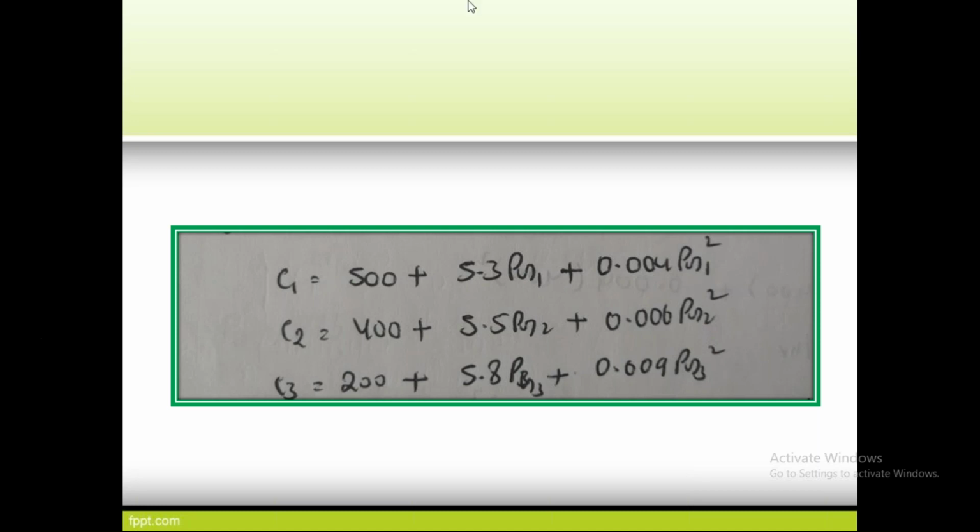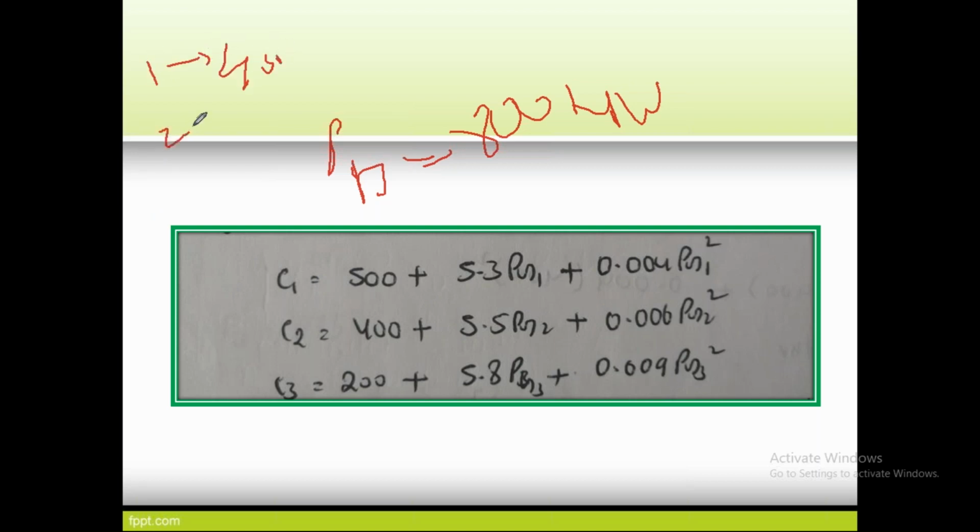You will get a problem like this, where they give three equations and ask, for example, if the power demand PD is 800 megawatts, with unit 1 capacity 450 megawatts, unit 2 350 megawatts, and unit 3 200 megawatts.